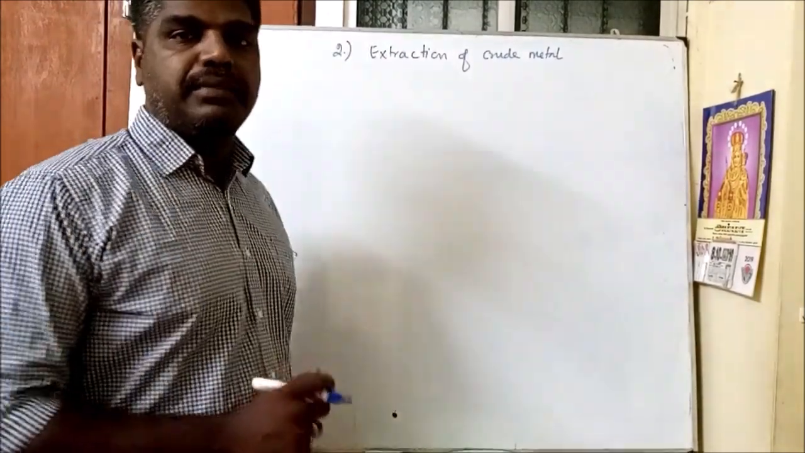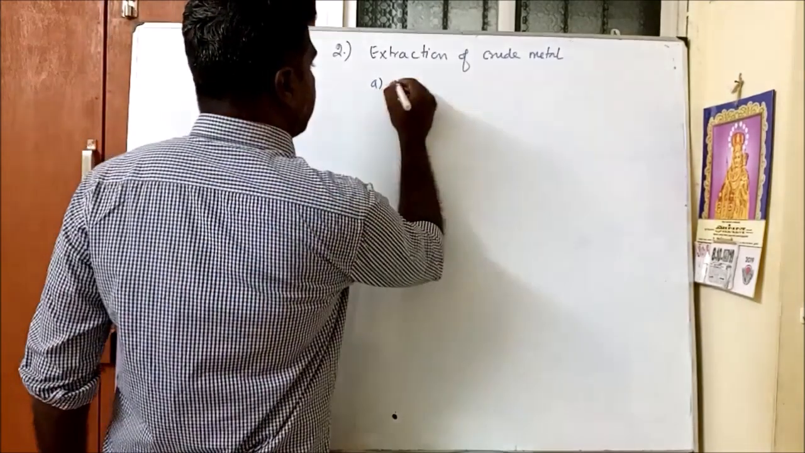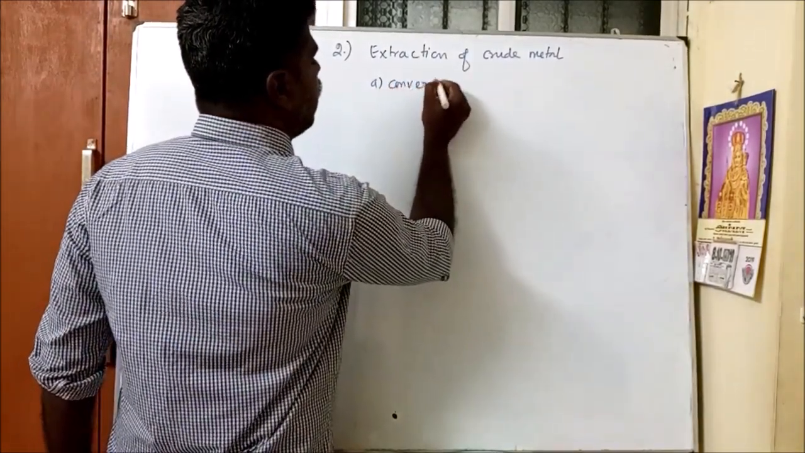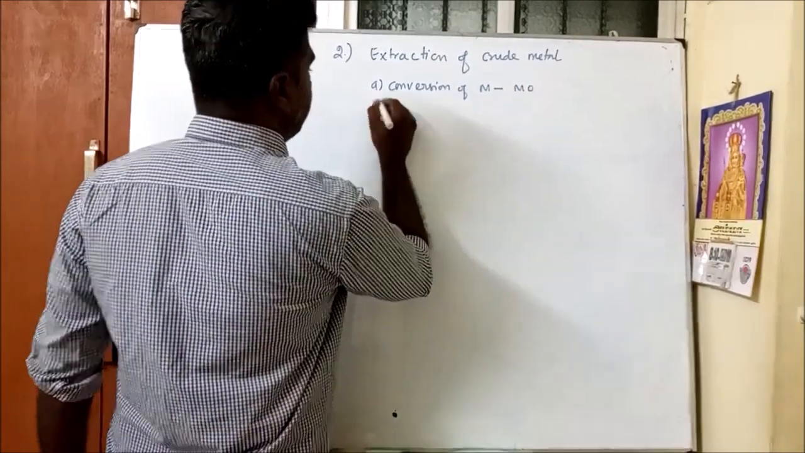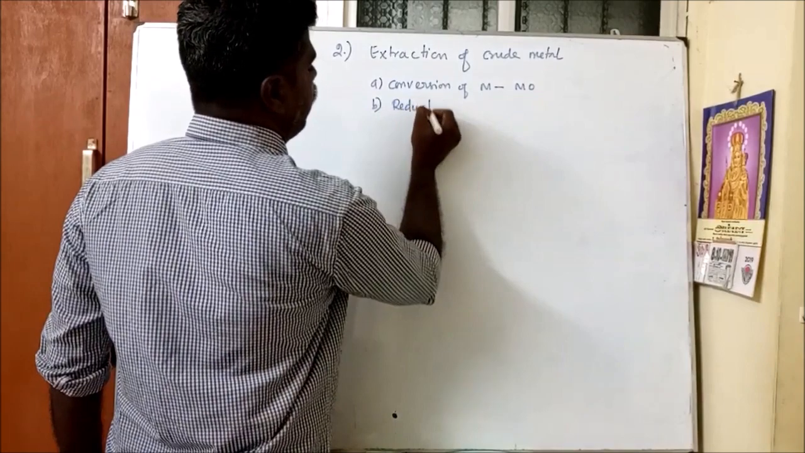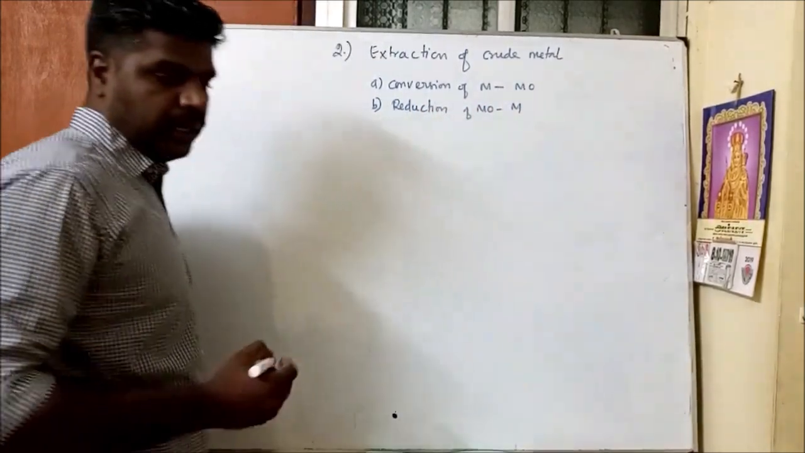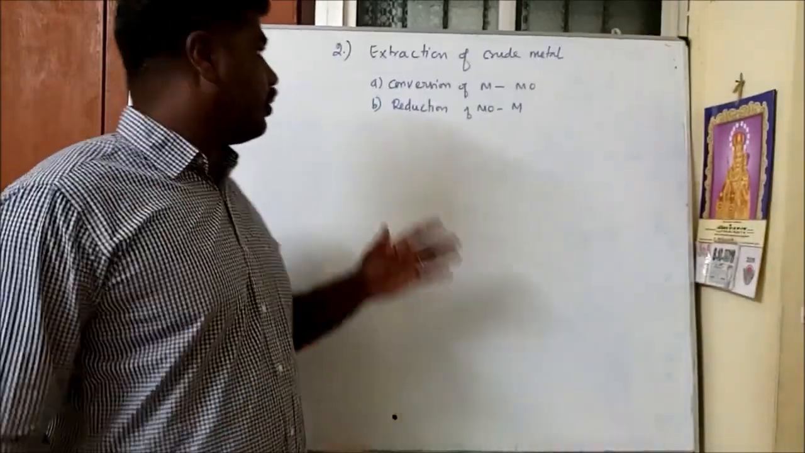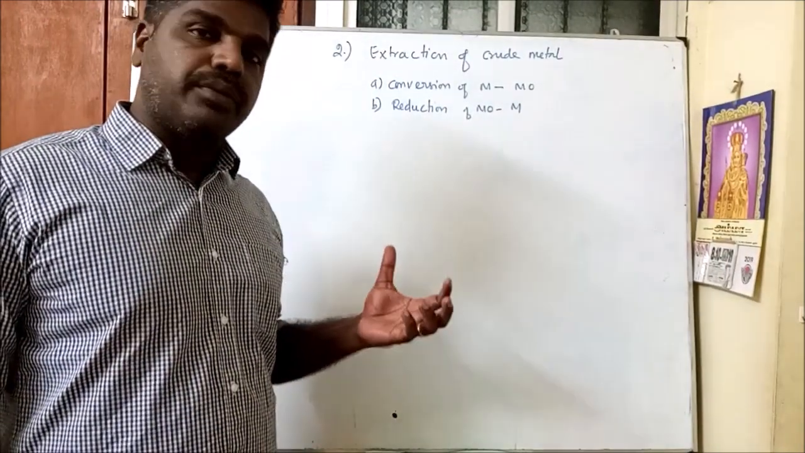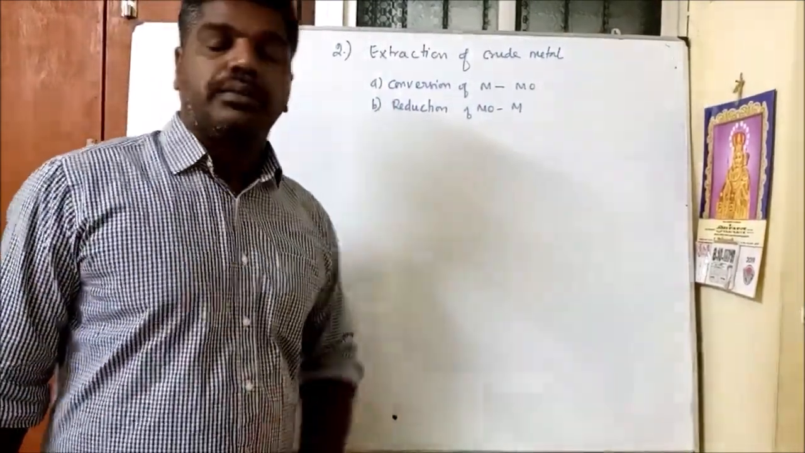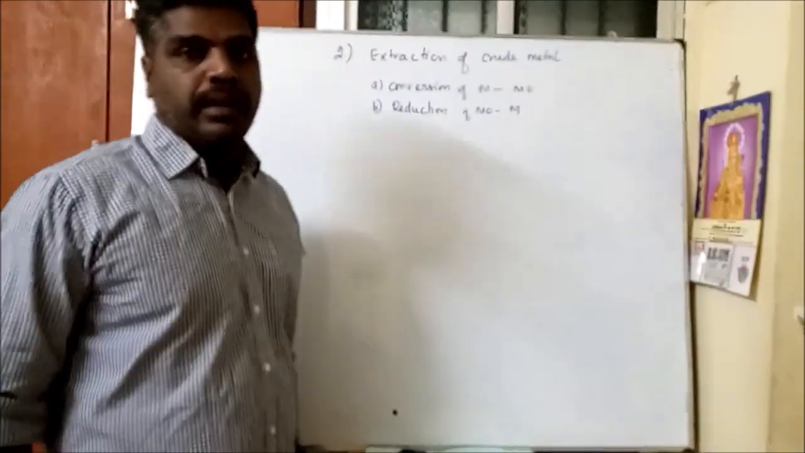For that we have to follow two steps. One is the conversion of a metal to metal oxide. Another one is reduction of metal oxide to metal. So for extraction of crude metal from the ore, we have to follow two methods: one is conversion of metal to metal oxide, another one is reduction of metal oxide to metal.